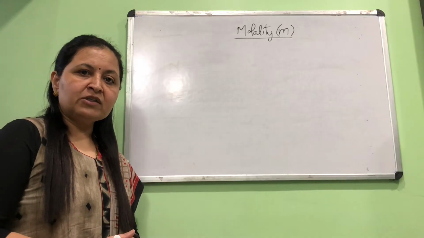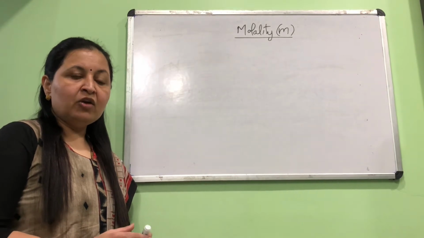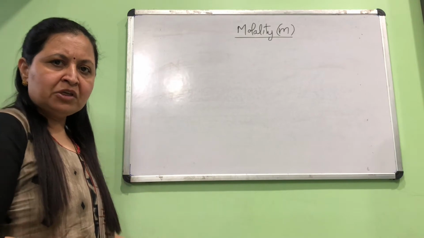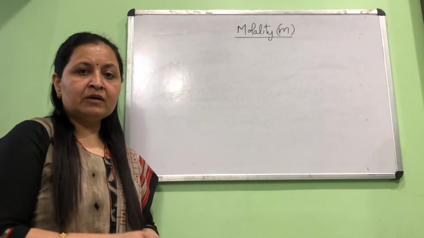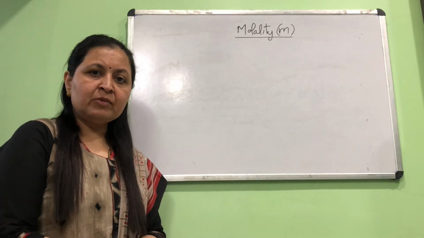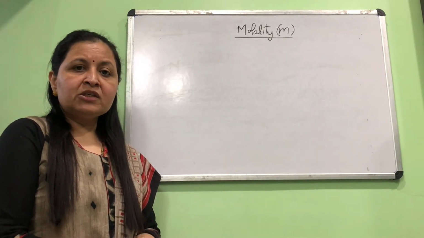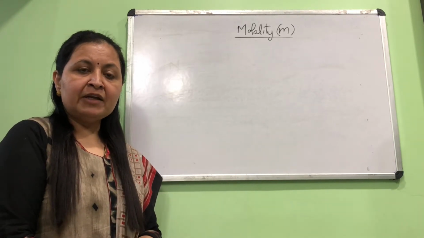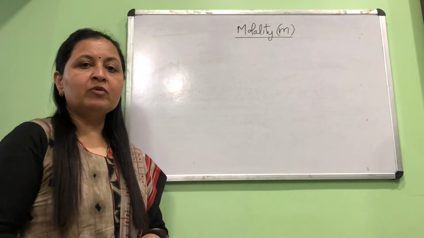Next way to express concentration is molality, denoted by small m. Now, just before I give this information, this is similar to molarity and normality. It is used for normal solutions, but in a way it is different because it is a weight to weight relation. Whatever relations you did till now, molarity and normality, they were weights of solute related to volume of solution.